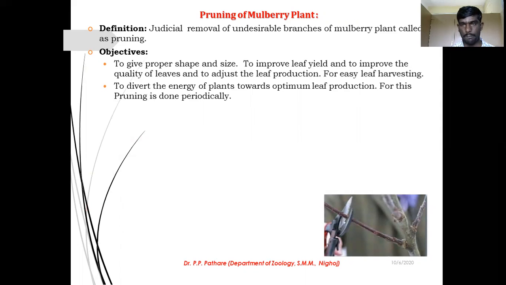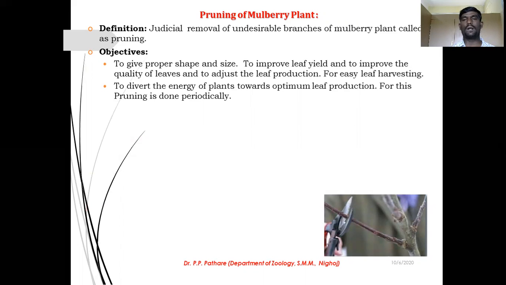So this branch shows very good leaf production. Then this production is good in quality, because whatever nutrients are present in your plant reach the particular branch. So cut or remove the unwanted branches from mulberry plants.